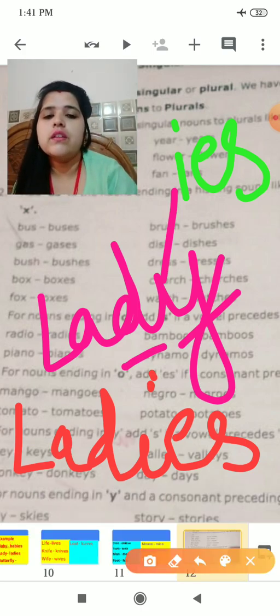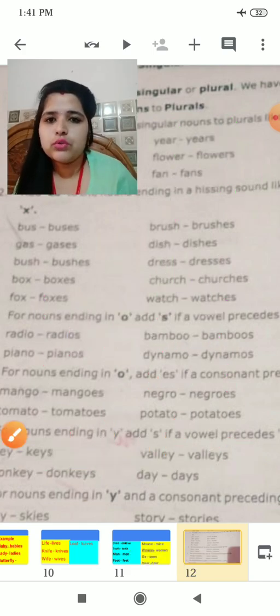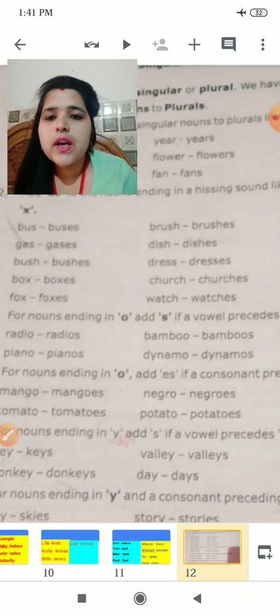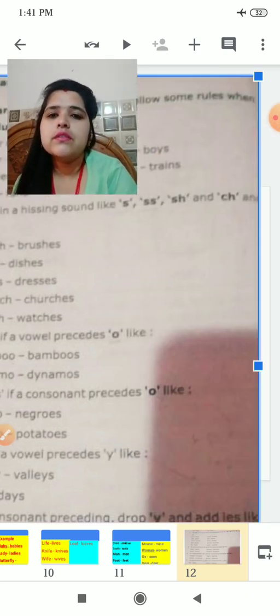Okay, children. You have to note down and you have to learn whatever I have taught today. Okay. Brush has become brushes. Okay. Now moving to the next.